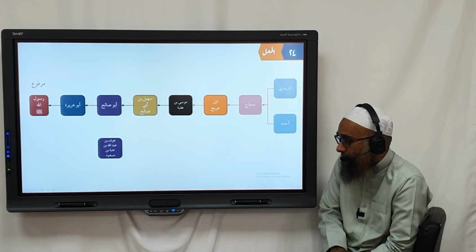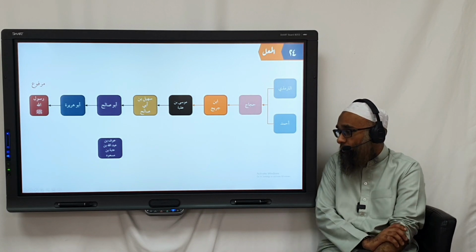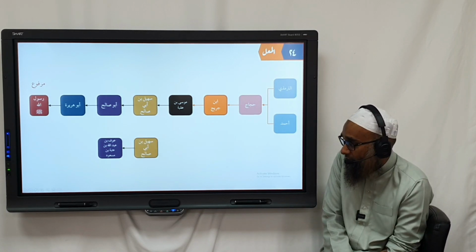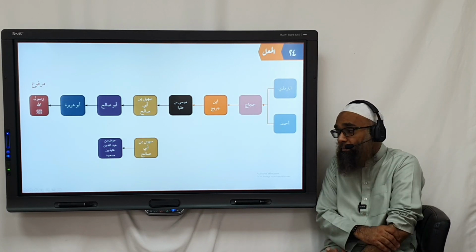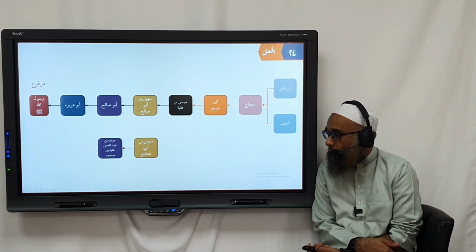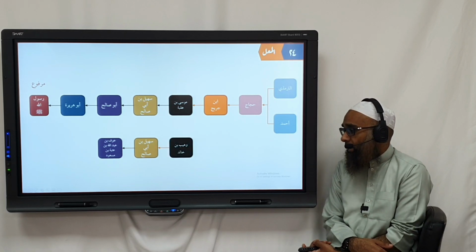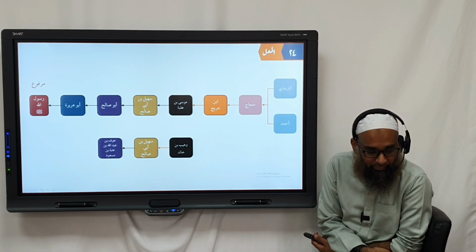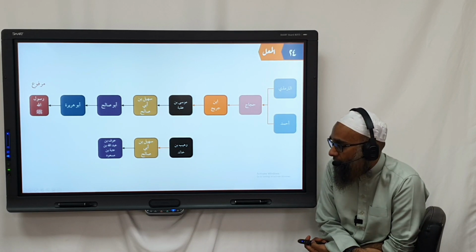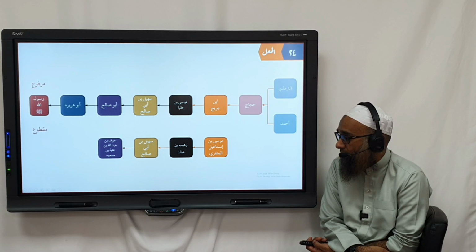Now, if you look at it, Awn ibn Abdullah ibn Utbah ibn Mas'ud narrates this hadith. From him, Suhail ibn Abi Salih also narrates. And Wuhayb ibn Khalid also narrates it. And from him, Musa ibn Ismail al-Minqari also narrates it.